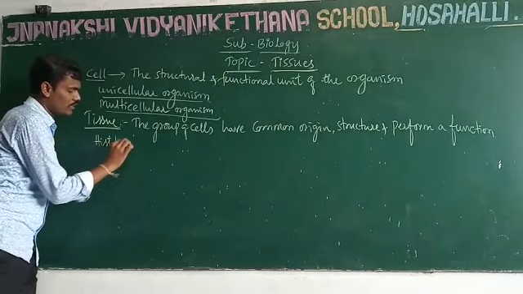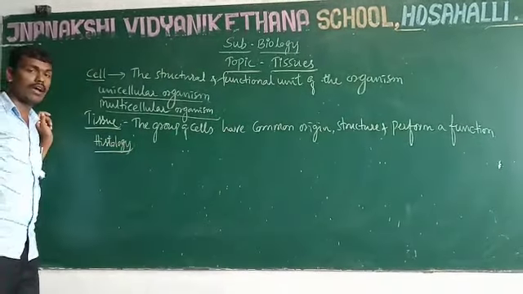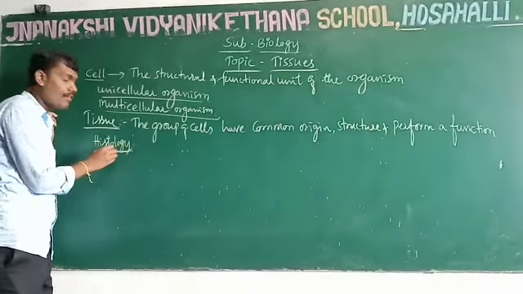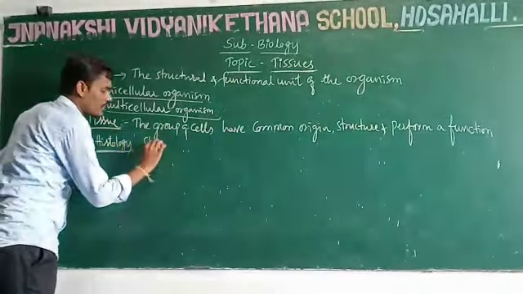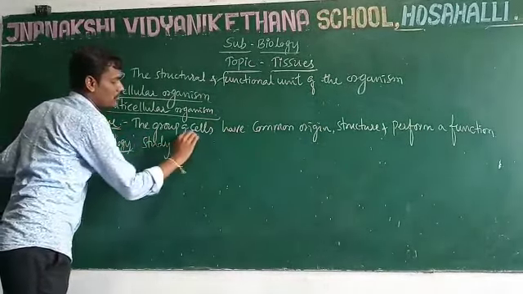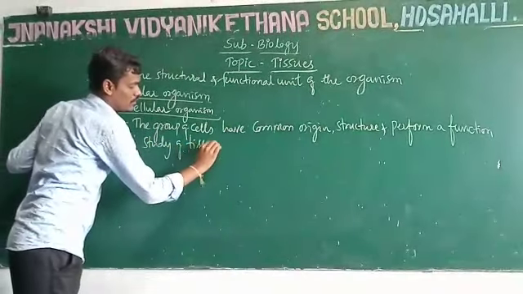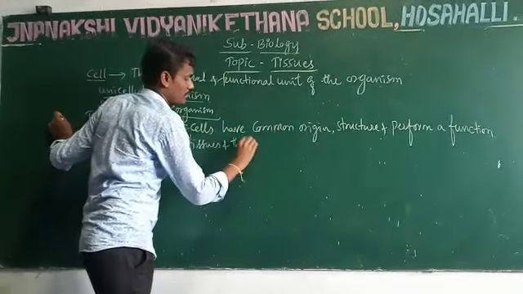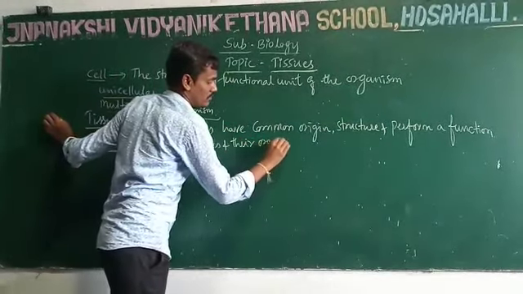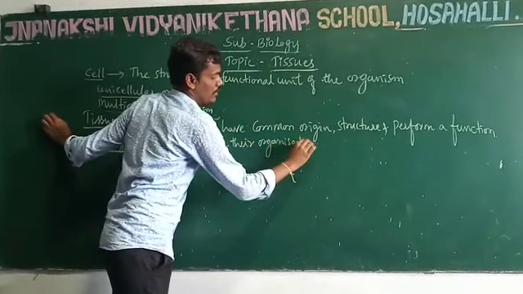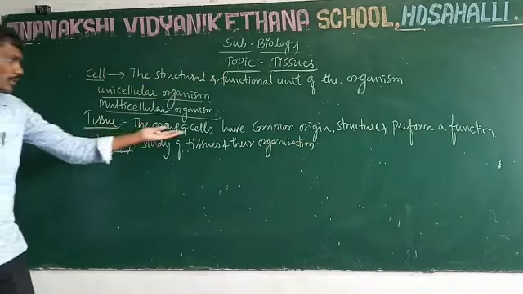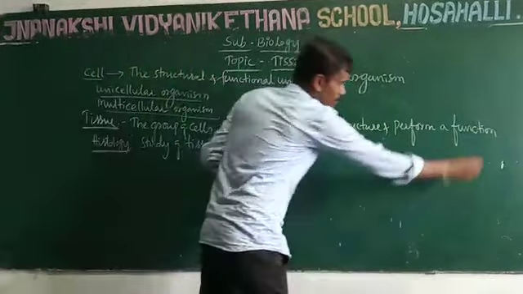One of the terms is histology. What is histology? Histology is a branch of biology which deals with the study of tissues and their organization. Tissue means a group of cells having a common origin and structure and performing a function.